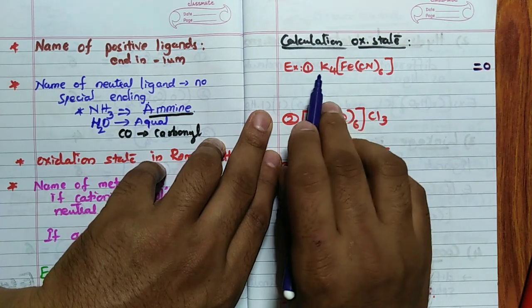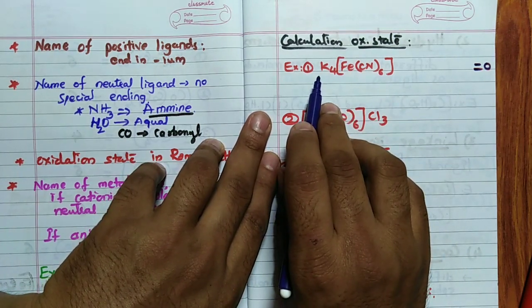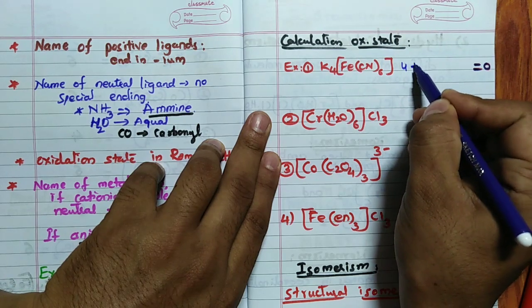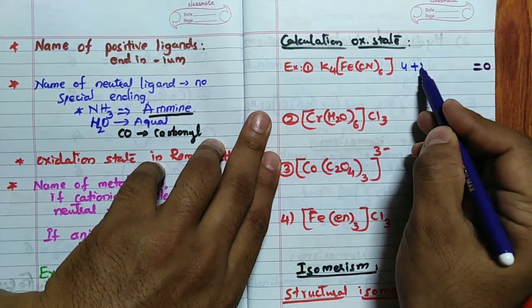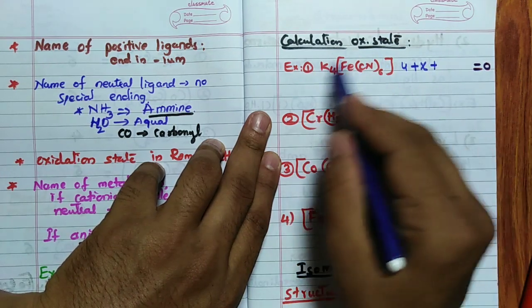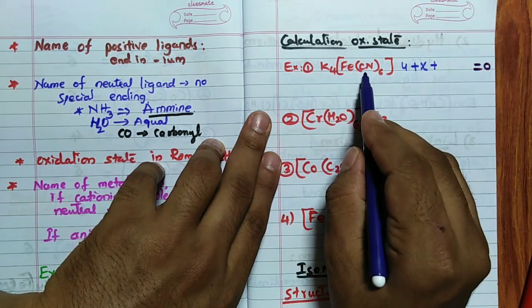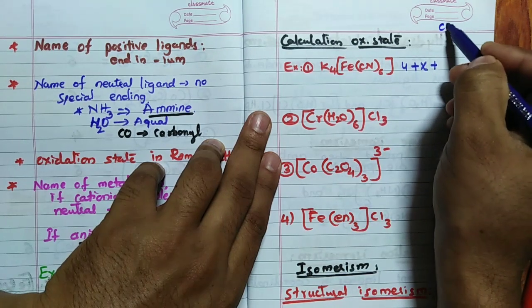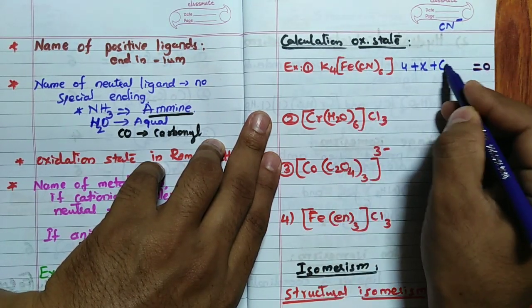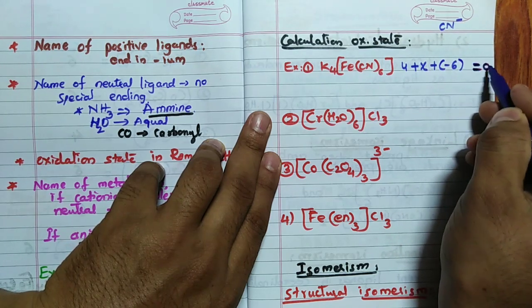Now what we will do? K4. Potassium is a positive charge, alkali metal. How many are there? 4, so I will write 4. Plus iron, which you have to calculate, so I will write X. The sum of all these oxidation states should be equal to 0. CN is cyanide, CN minus, a negative charge ligand. How many are there? 6 are there, so minus 6 is equal to 0.